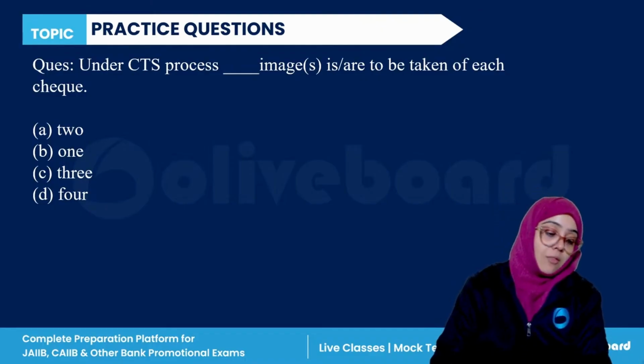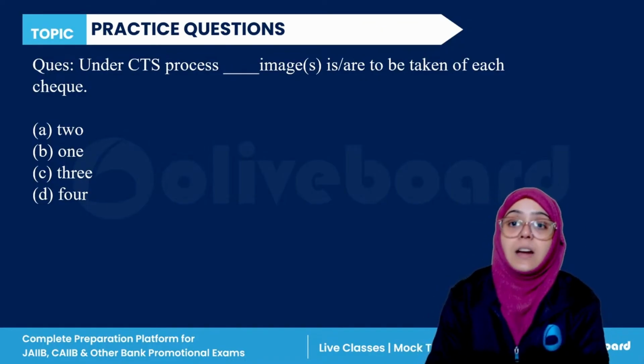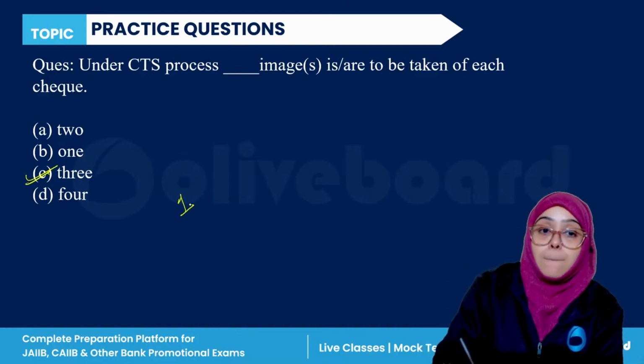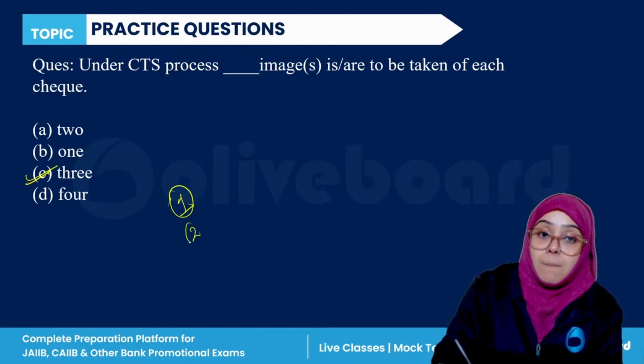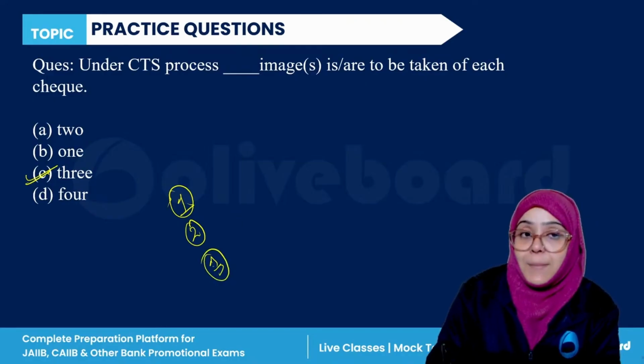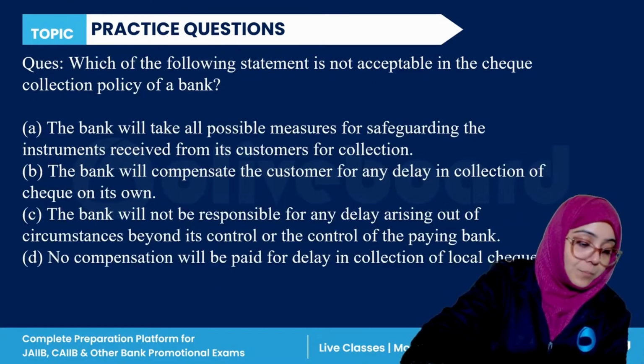Now, if we talk about the check truncation process, dash images are taken of each check. 3 images: front black and white, back black and white, and front gray scale image. So these 3 images are taken for the check truncation process. C is the correct answer.